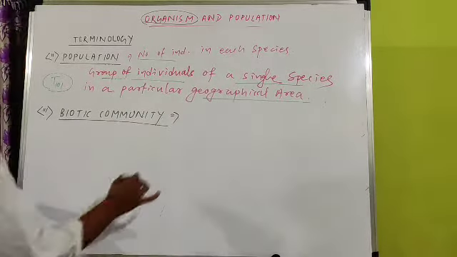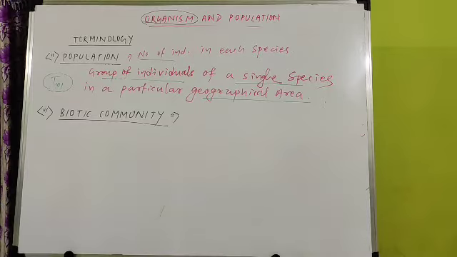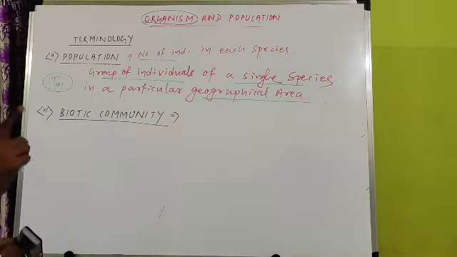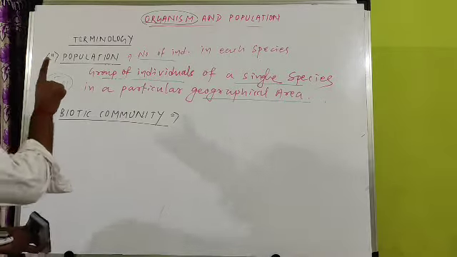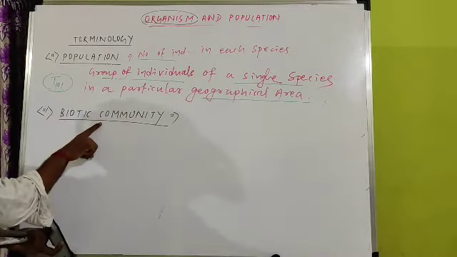These terms can come as a 1-mark question. So remember efficiently what is biotic community. We have started with species, second is population, then biotic community.